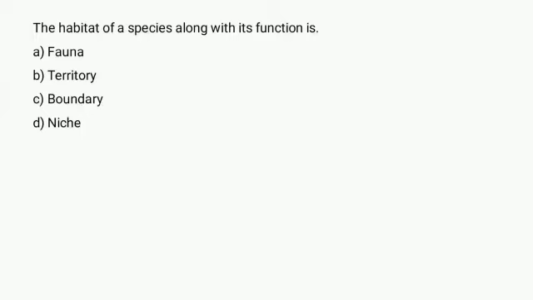Our next question is the habitat of a species along with its function is. The habitat of a species along with its function is called niche. The coexistence of two similar species in the same ecosystem is possible until and unless they share the same niche. In ecological terms, a niche is related to the behavior of a species living in a particular environmental condition.